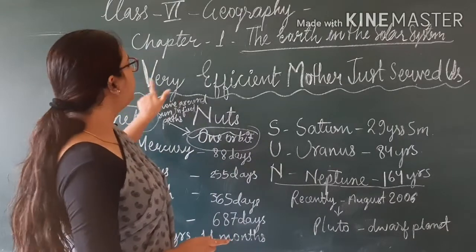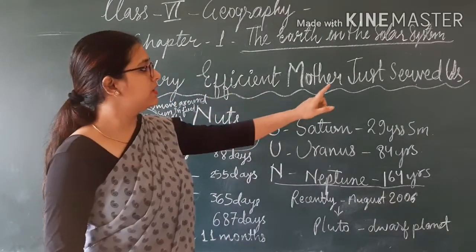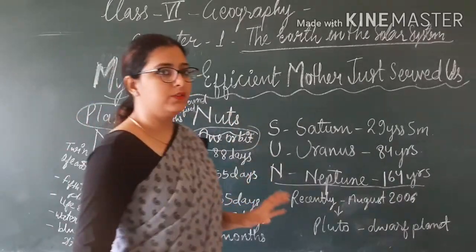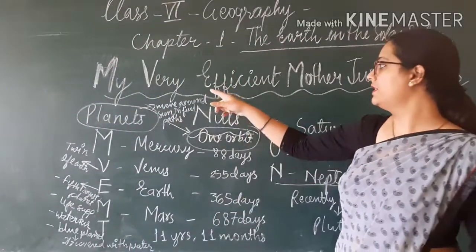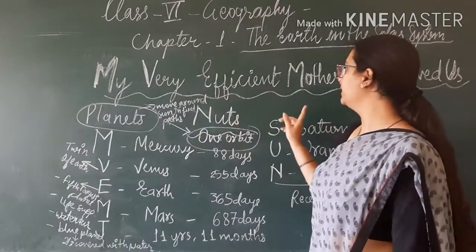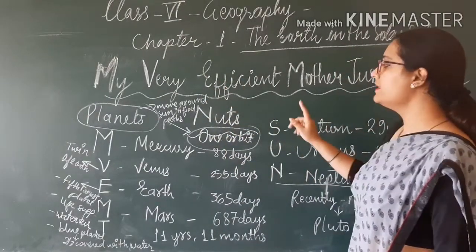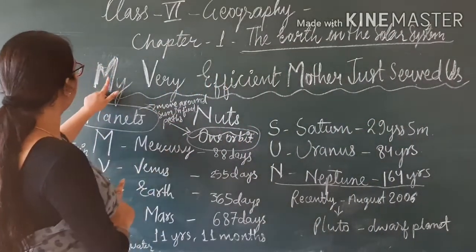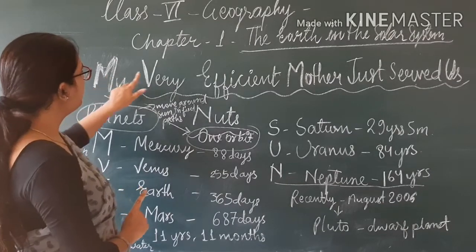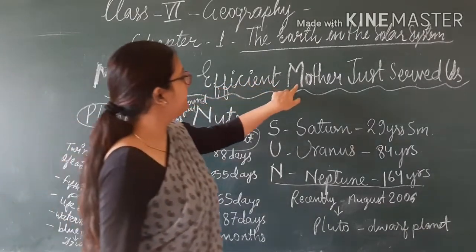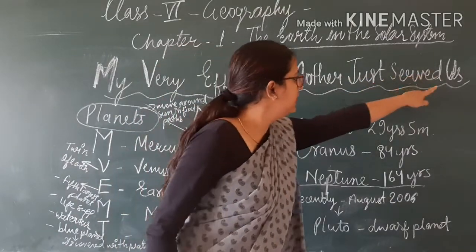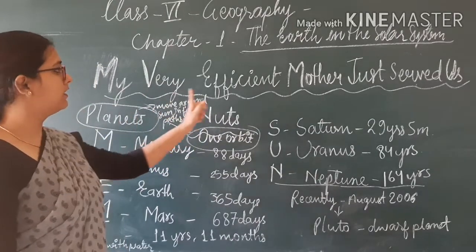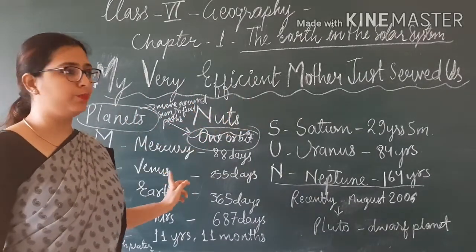Like, my very efficient mother just served us nuts. It is very easy to learn this sentence. So take one word from each one: M, V, E, M, J, S, U, and N. This covers all the 8 planets' names.